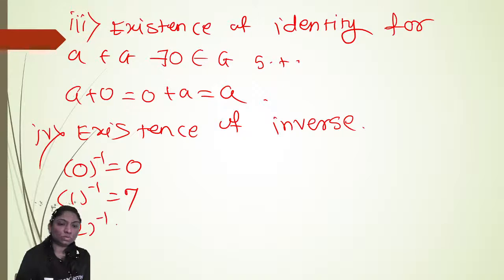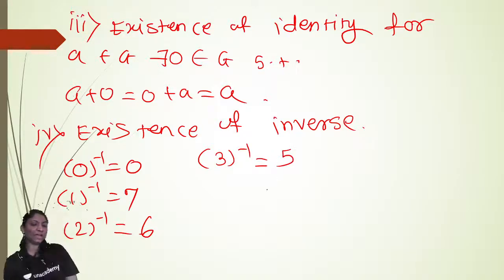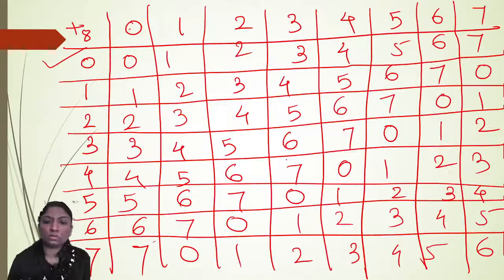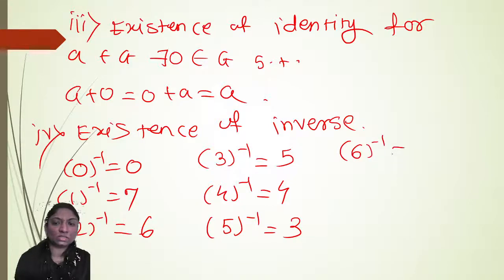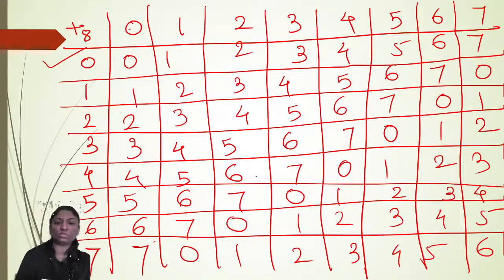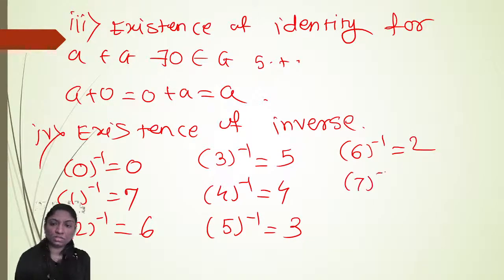The inverse of 3 will be 5, since 5 plus 3 is 8, and 8 divided by 8 is 0. The inverse of 4 is 4, since 4 plus 4 is 8. The inverse of 5 is 3. The inverse of 6 is 2. The inverse of 7 is 1.